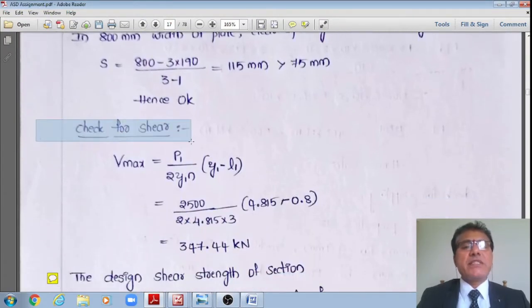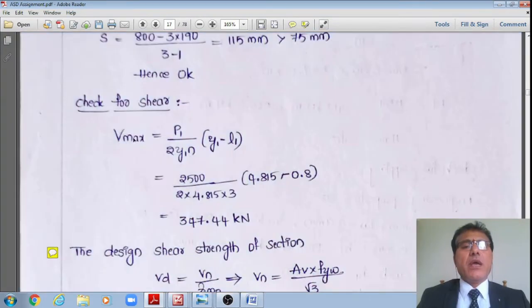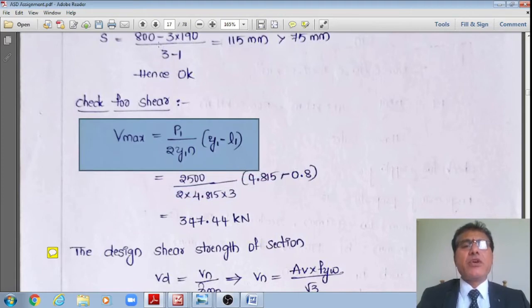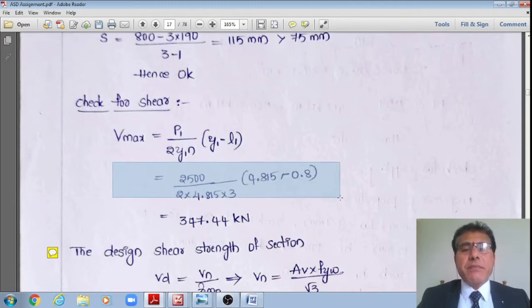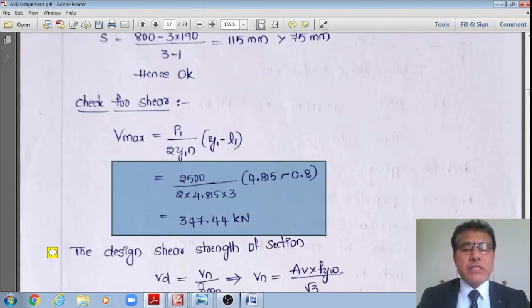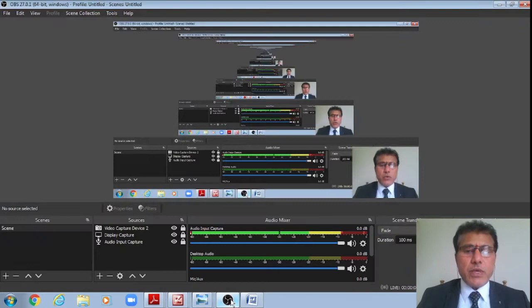Now, the second check is the check for shear. Now I'll analyze the maximum shear force, students. It is given by the formula P1 divided by 2y1 multiplied by y1 minus L1, which is resisted by n number of beams, where n is now 3 beams. If I substitute numeric values, because this 2500 is already a factored load, I get the maximum factored shear force: 2500 divided by 2 multiplied by 4.815, shared by 3 beams, multiplied by 4.815 minus 0.8. It works out to say 347.44 kilonewton.